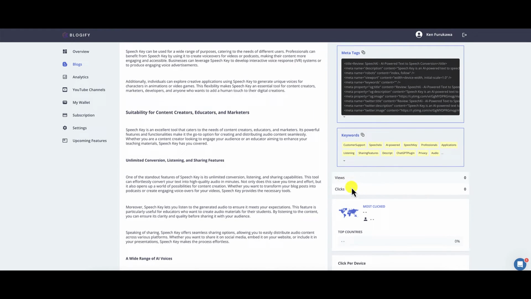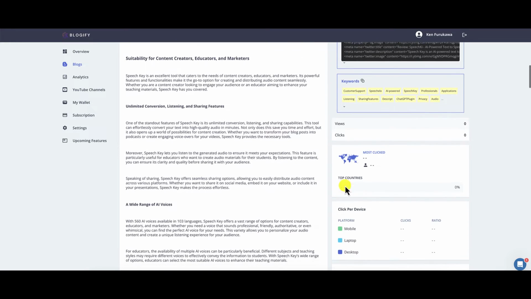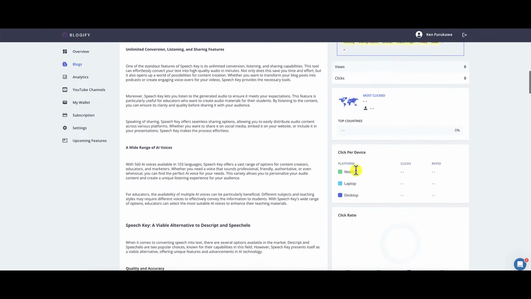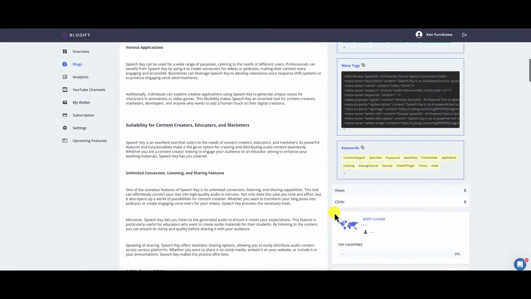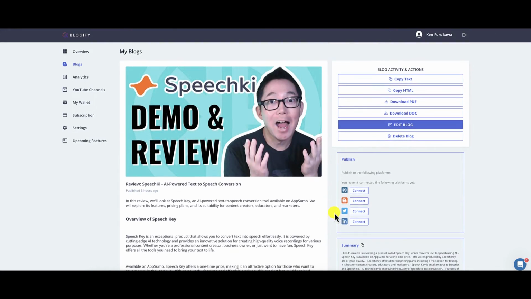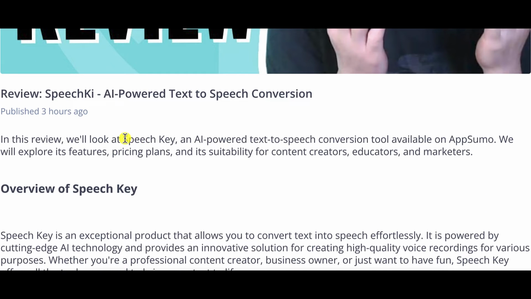You can check out the views and clicks, and you can see where these clicks are coming from, clicks by device, and the click ratio. And here is a transcription. The transcription obviously comes from the YouTube video. So if you pull the information from the transcription of your YouTube video, then there's going to be spelling errors unless you actually go in and fix them. And I had to go through, and as you can see right here, speech key is spelled K-I, speech K-I, but here, speech key.